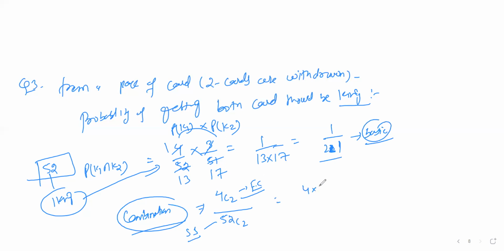The value of 4C2 is 4 into 3 divided by 2, and 52C2 is 52 into 51 divided by 2. The 2s get cancelled. You will get 4 into 3 divided by 52 into 51, and the answer is 1 by 221. So these are the basic questions from cards that they can ask.